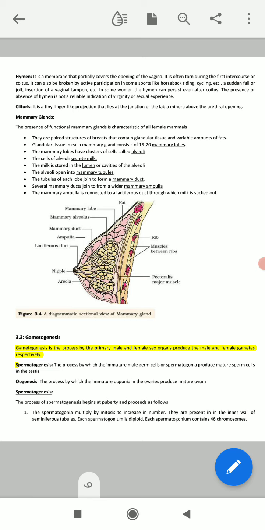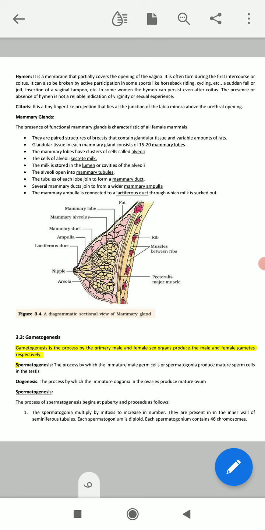This gametogenesis process starts from the primordial germ cell. It is the formation of the spermatozoa in the testis, or the formation of the ovum in the ovary, from the primordial germ cell. In the human life cycle, two types of gametogenesis take place.